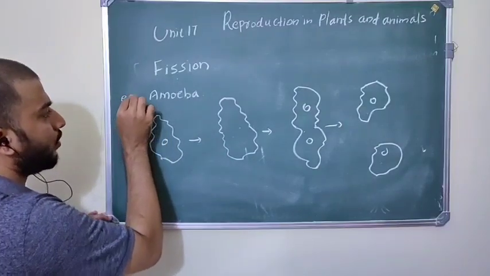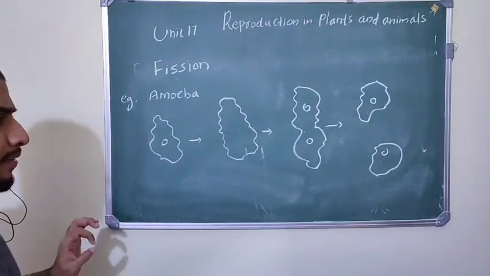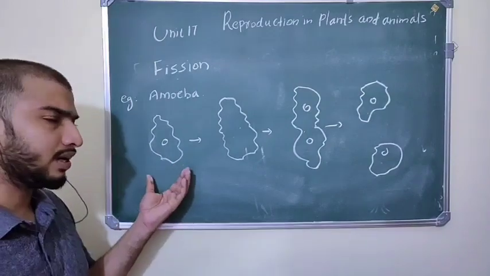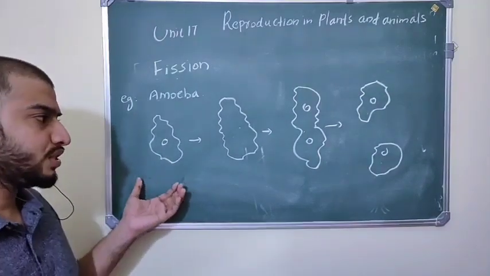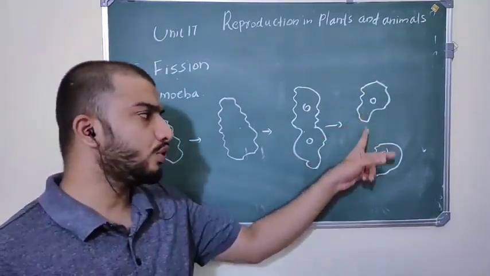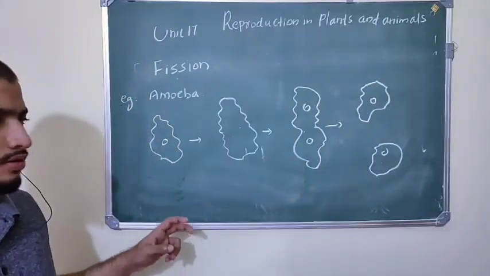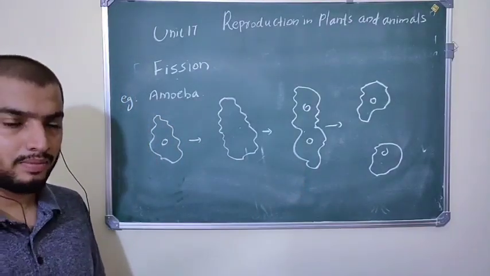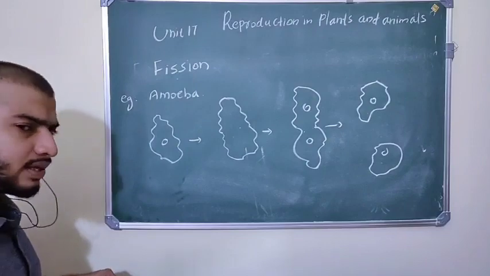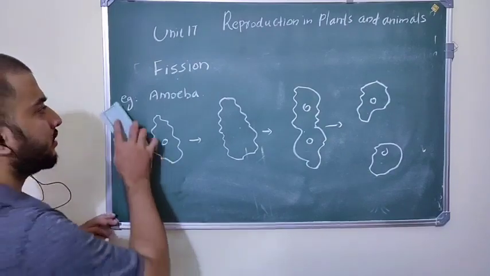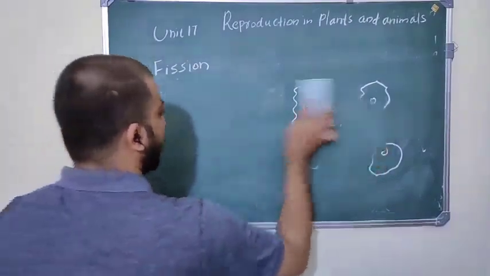So in which organism is fission present? Amoeba. So what happens here? A single parent cell is divided into two new individuals. Okay, so example, amoeba. Another type of reproduction is called budding.